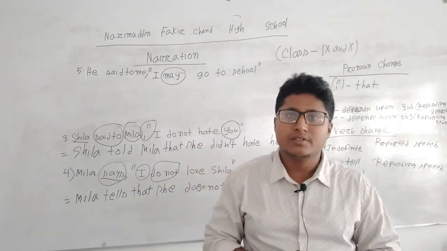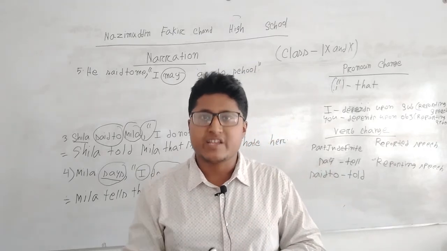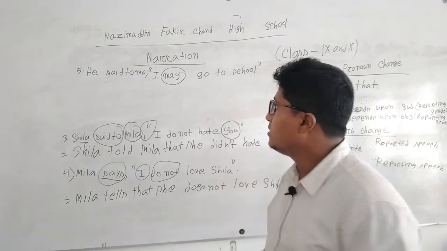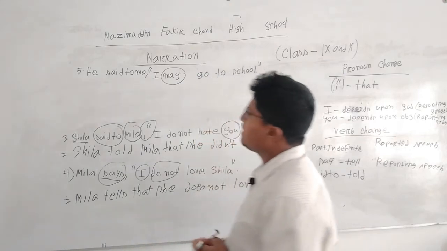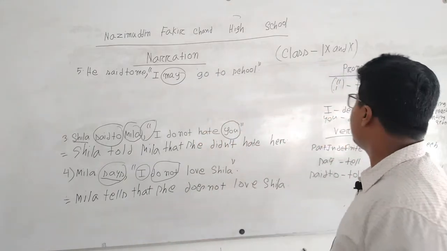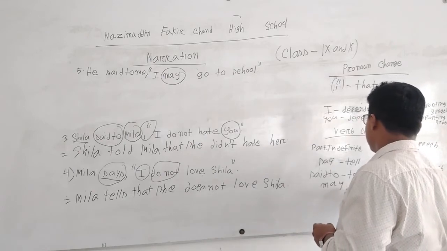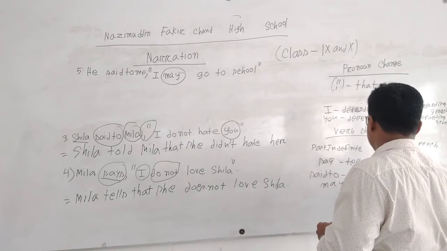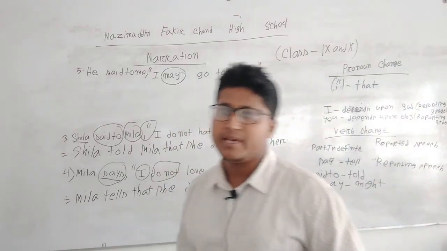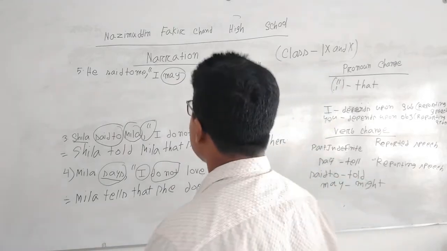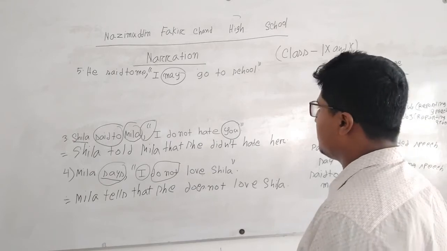If there are modal auxiliaries in narration or speech, what will be the system to convert it, to solve the narration? So if there are modal auxiliaries, we have to think that if there is may, there will be a change: if there is may, it will be might. Clear? If there is may, it will be might. So, he said to me, I may go to school.